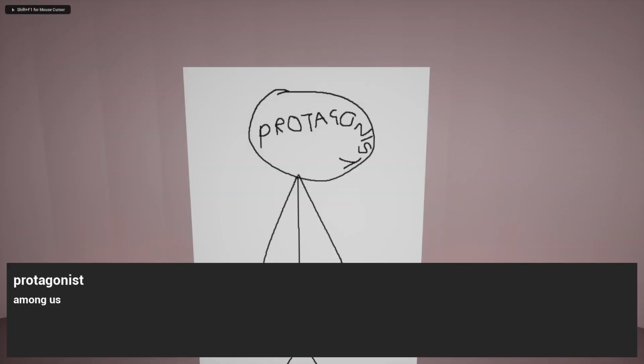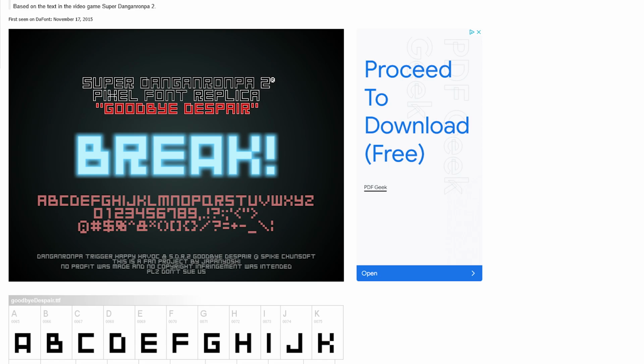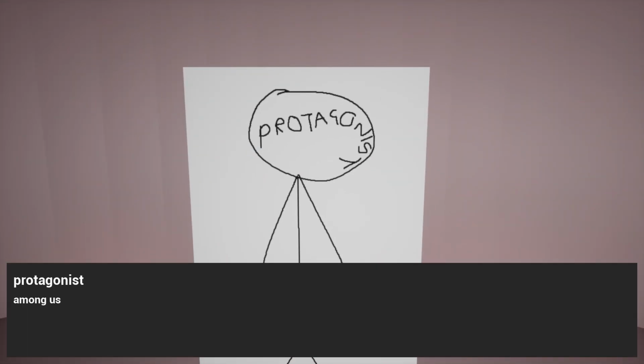Finally, because this is a video clip and I can do what I want, I found this free font online that was intended to look a lot like the font of one of the other games and used it to write the word break. I added the cyan glow effect here too and had it keyframe a little so it looks like it's shining while it's on screen and then it flies away and disappears. After that, the camera sequence is the same, the depth of field thing, the Among Us reference, and then you can press space and it'll restart.